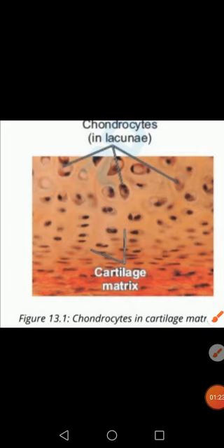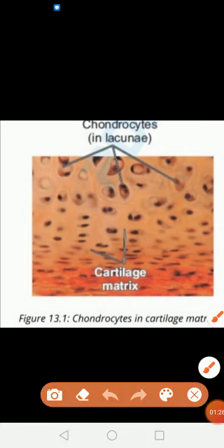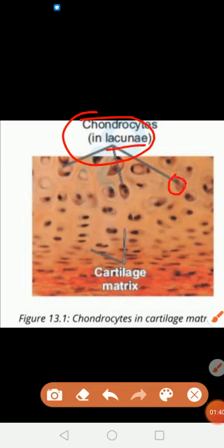These cells, chondrocytes, are present in the matrix of the cartilage, and in the matrix there are fluid-filled spaces known as lacunae. So cartilage cells, known as chondrocytes, lie in fluid spaces called lacunae present in the matrix of the cartilage. This matrix is basically made up of collagen fibers.